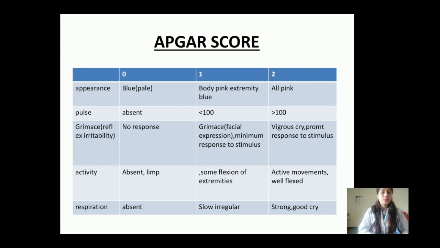So if the activity of the child is absent, activity means the body of a child should be flexed. Some flexion should be there in the body of the child. But if it is absent or the child is very dull, in that condition we will give 0 marking to the child. Then second, if some flexion of extremities is there, if the body of the child is not dull, and if we are observing the flexion in the extremity of the child, in that condition we will give 1 marking to the child.